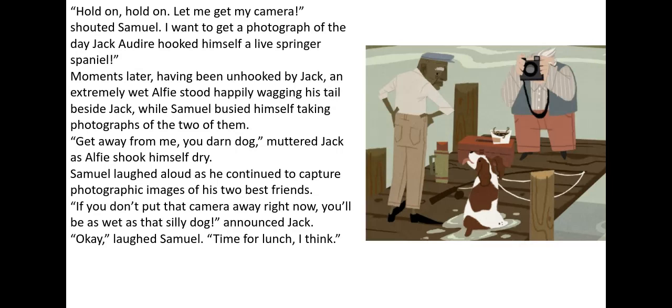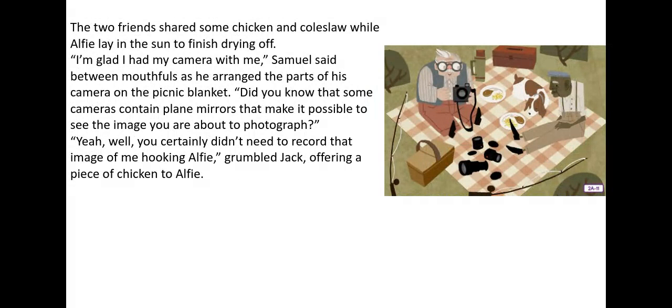Okay, laughed Samuel. Time for lunch, I think. The two friends shared some chicken and coleslaw while Alfie lay in the sun to finish drying off. I'm glad I have my camera with me, Samuel said, between mouthfuls as he arranged the parts of his camera on the picnic blanket. Did you know that some cameras contain plain mirrors that make it possible to see the image you are about to photograph?